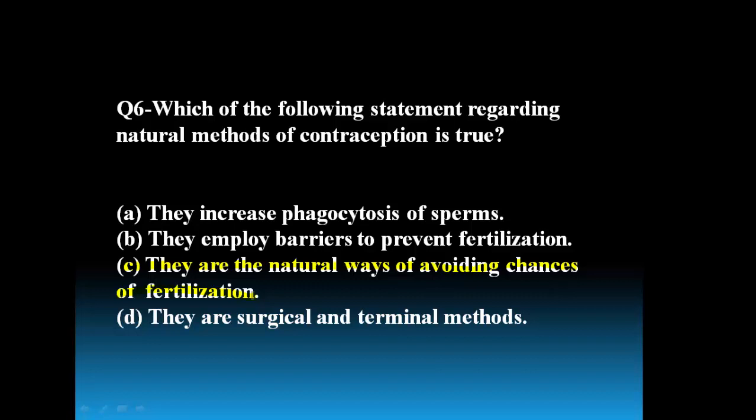Surgical and terminal methods: vasectomy and tubectomy are included in the surgical methods. So natural methods are natural ways of avoiding the chances of fertilization, because here no contraceptive pill is used, no barrier is used, and no surgery is used. These are the natural ways of avoiding the chances of fertilization.